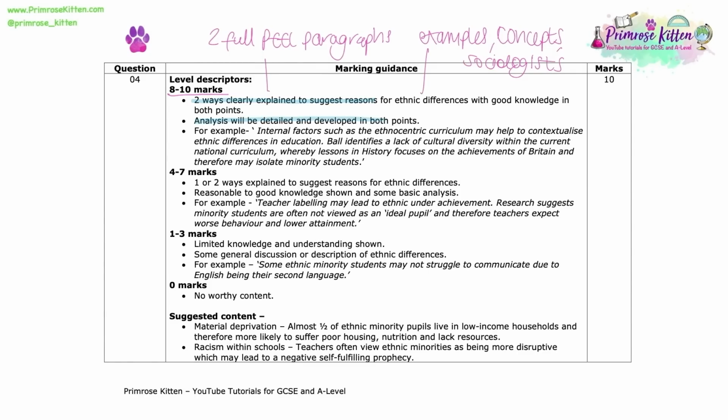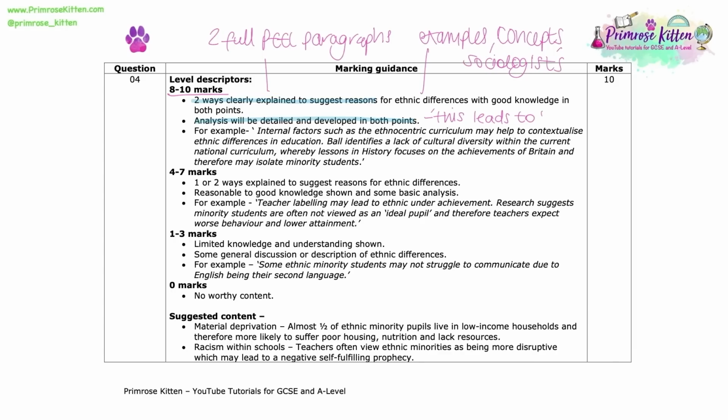Analysis will be detailed and developed in both points, so you are clearly able to show how one point leads to another point leads to another point. We also refer to that as creating a chain of ideas and using phrases like this means that, this leads to, this is supported by, are excellent little link phrases to show the examiner that you are able to analyse the studies or the reasons that you are suggesting for ethnic differences.